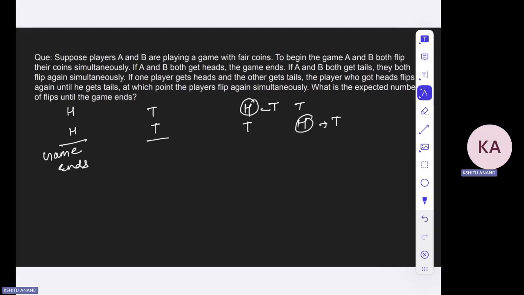So now the question is asking what is the expected number of flips until the game ends. Obviously, H and H will be counted as two flips. Similarly, this two again will be counted as two flips, but of course, this is not the expected number of flips until the game ends. Now the question is quite interesting and a bit tricky, but again, it's on the easier side if you get the intuition to this problem.